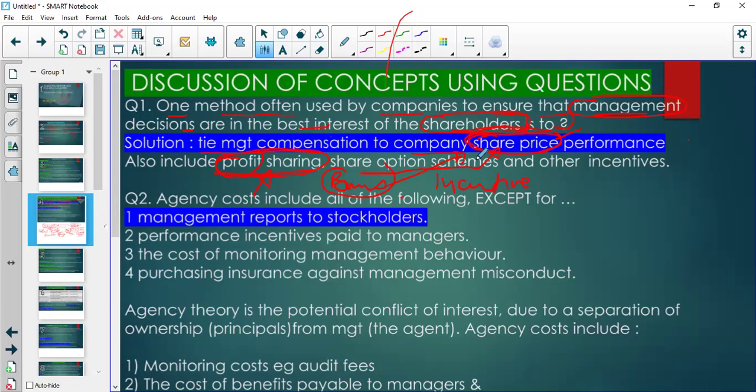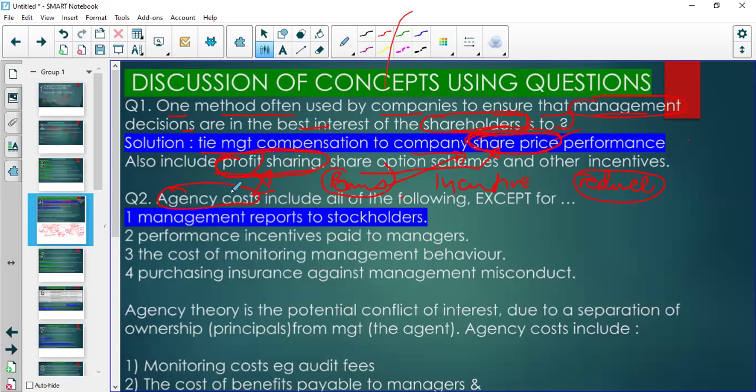Right? Then we have what we refer to as agency costs. Agency costs are there to reduce the chances of management acting in their own selfish interests to the disadvantage of shareholders. So shareholders have to do something.